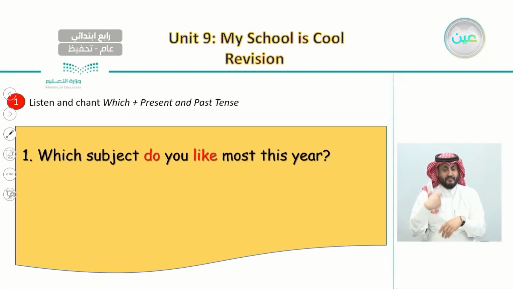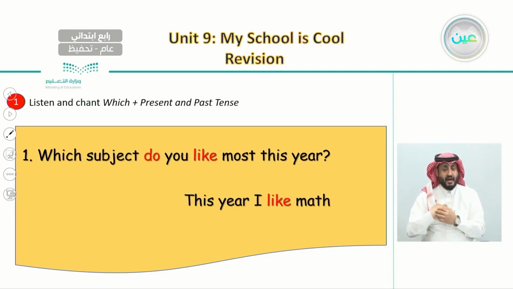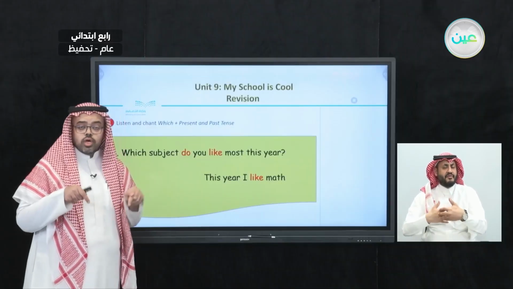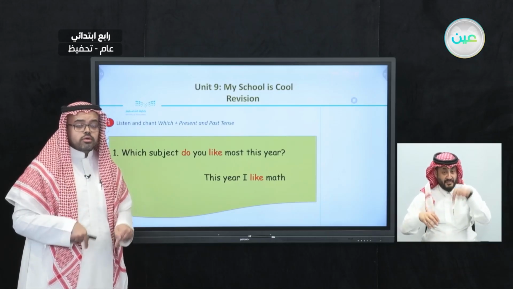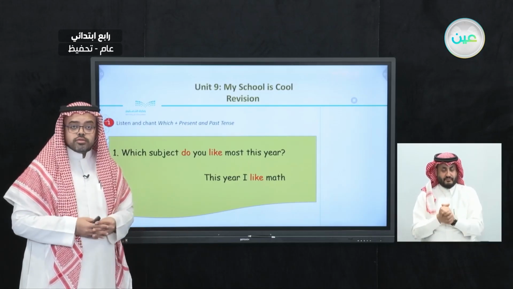Number 1. Which subject do you like most this year? The answer is, this year I like math. So when you have this question, which subject do you like most this year? If we are talking about this year, then we should use the present.